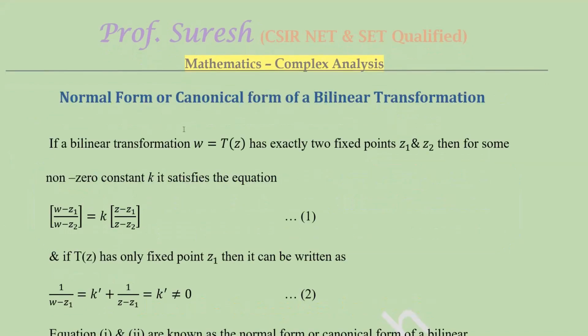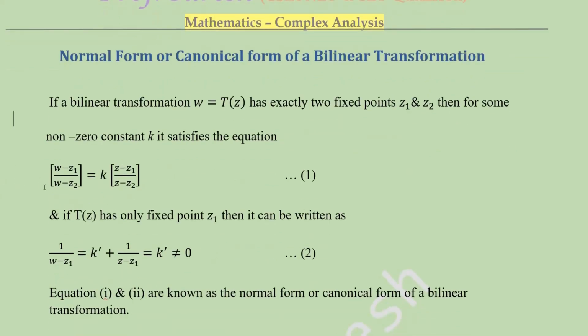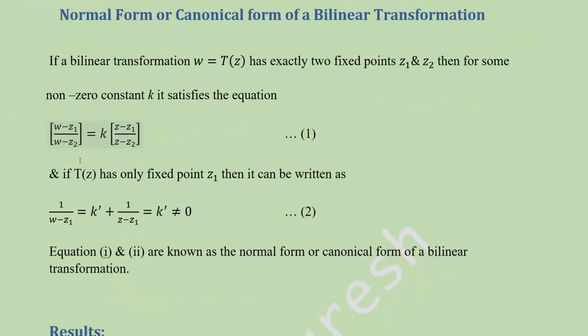Okay. Normal form or canonical form of a bilinear transformation. If a bilinear transformation W equal to T of Z has exactly two fixed points Z1 and Z2, then for some non-zero constant k, it satisfies the equation. We can write like this: W minus Z1 by W minus Z2 equal to k into Z minus Z1 by Z minus Z2.